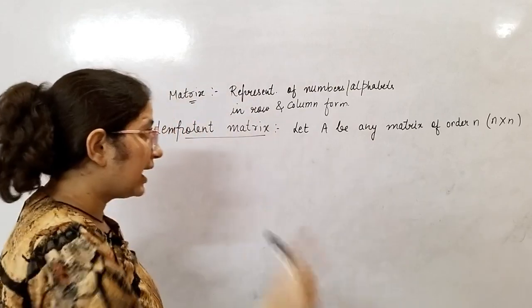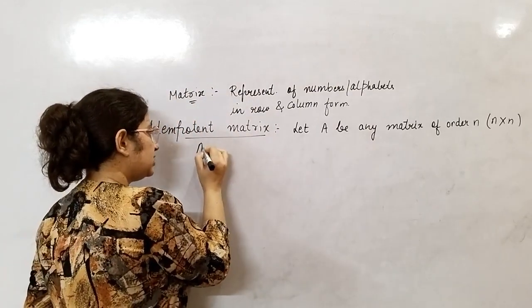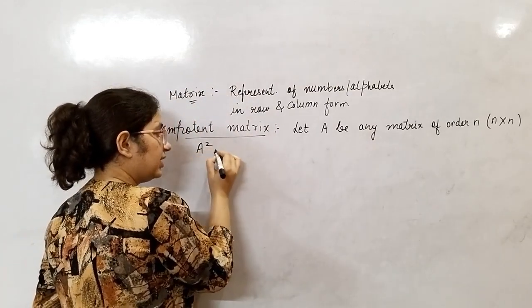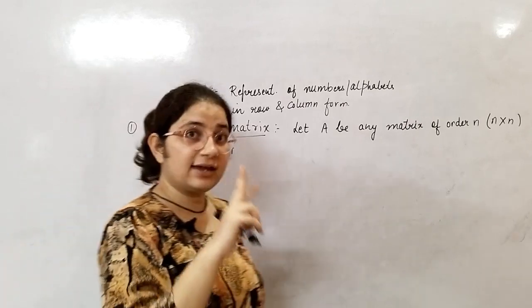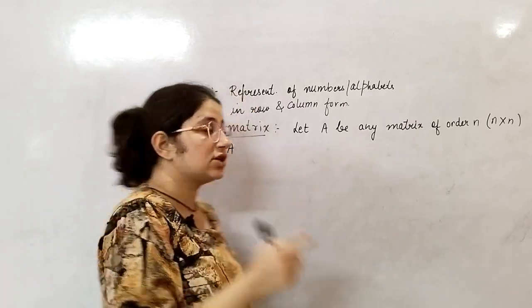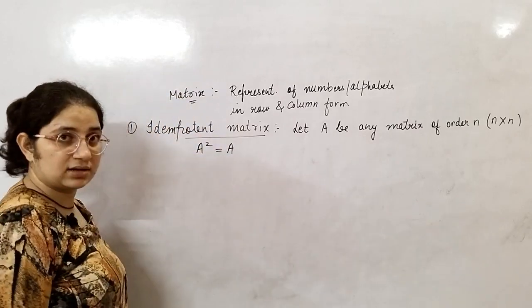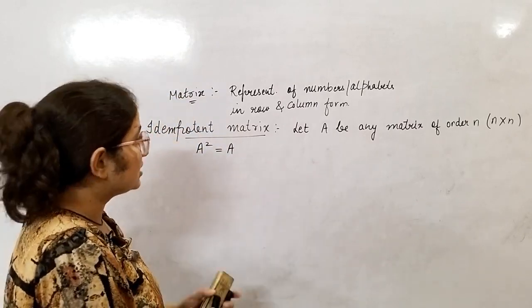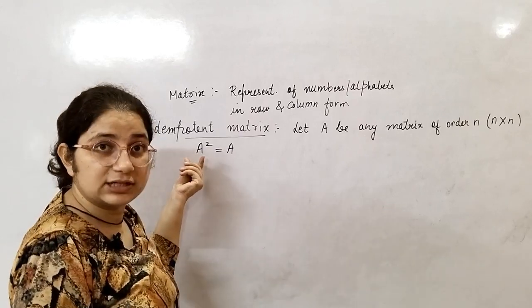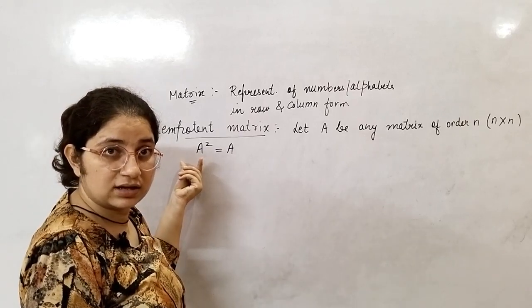All right, so idempotent means, what is the meaning of this idempotent? If A is idempotent, तो A का square, if you multiply A by itself 2 times, you will get A square. Okay, if it is not a square matrix, तो sometimes it is possible कि matrix multiplication is not possible.